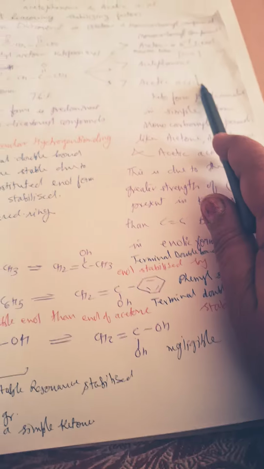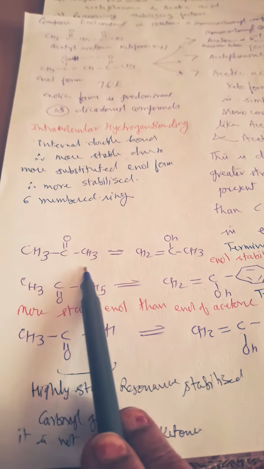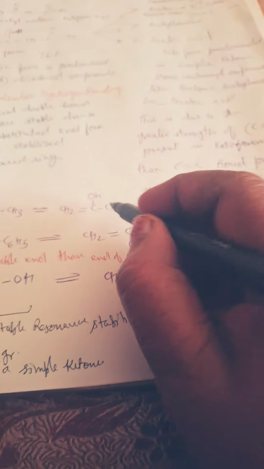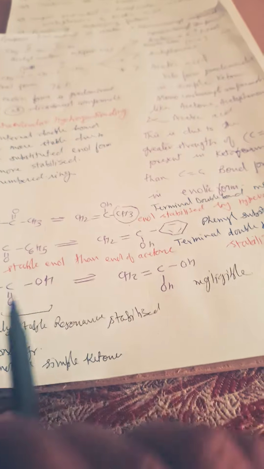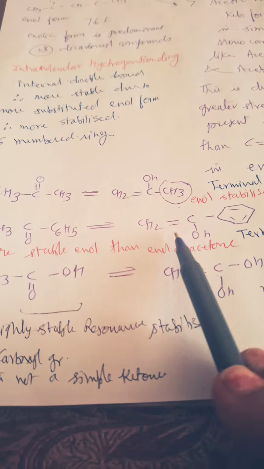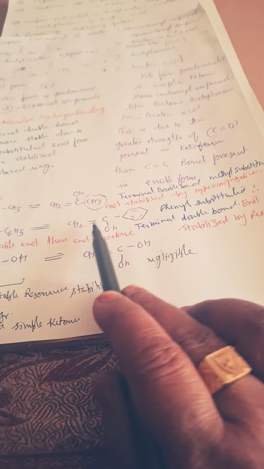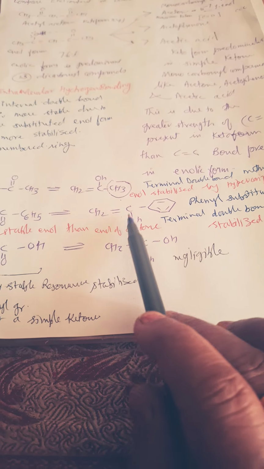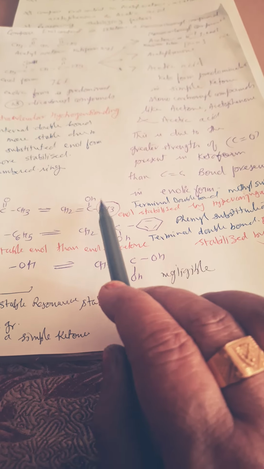Acetic acid is not a true keto group. See here, this is acetone. The enolic form is CH2 double bond C(OH)CH3. There is only one CH3 substituent, which is stabilized by hyperconjugation. In the case of CH3COC6H5, there is a benzene ring, so this enol form is extended. Conjugation of double bond, single bond will be there. Aromaticity is also here. So that is why it is a more stable enolic form as compared to the enolic form of the ketone.